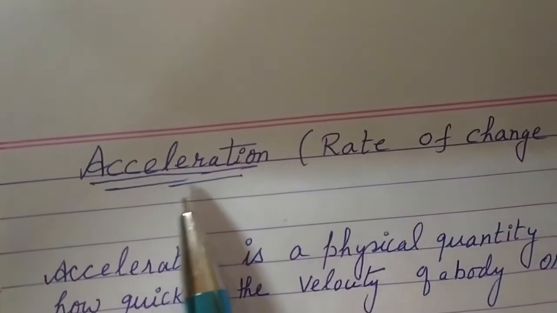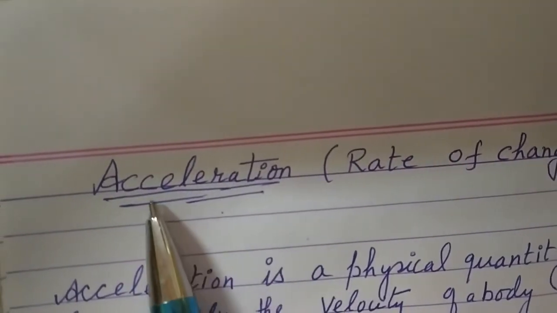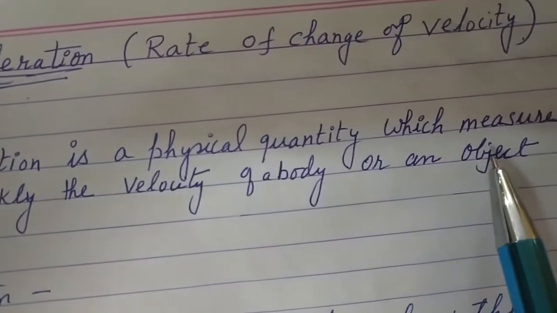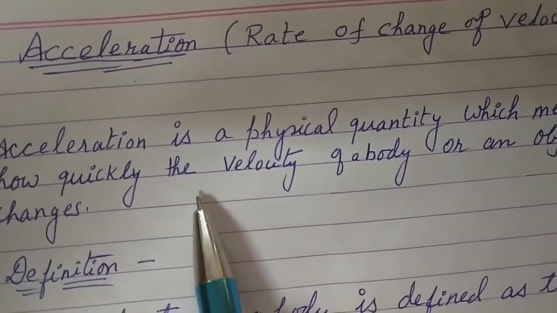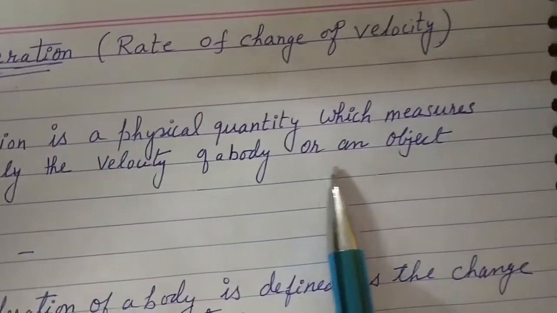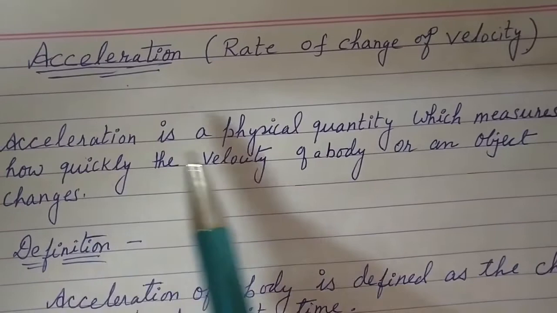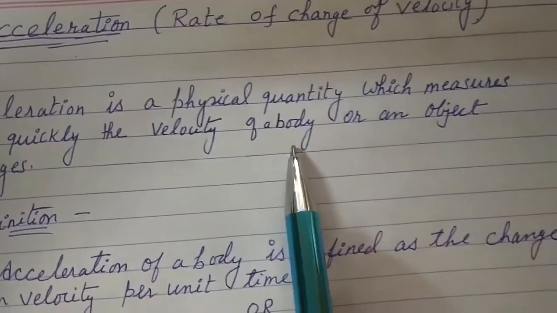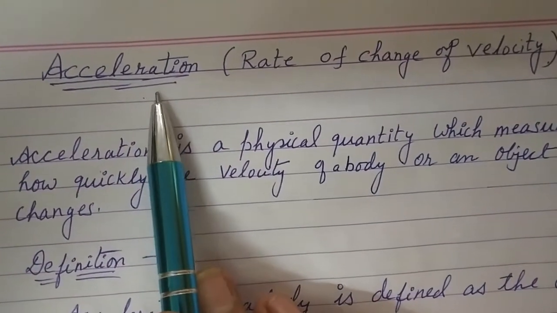So next is acceleration. Speed and velocity we have already discussed. So the next topic is acceleration. What is the meaning of acceleration? Acceleration is a physical quantity which measures how quickly the velocity of a body or an object changes, and this physical quantity is known as acceleration.